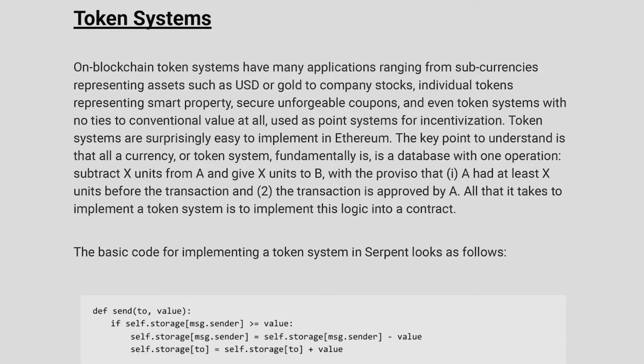The key point to understand is that all currency or token system fundamentally is a database with one operation: subtract X units from A and give X units to B, with the proviso,